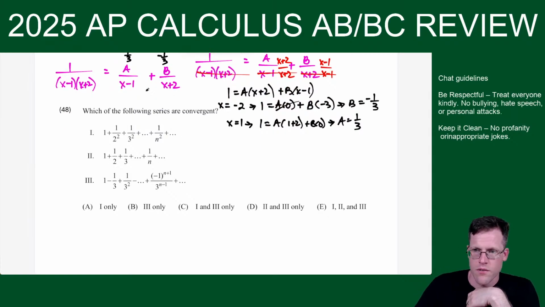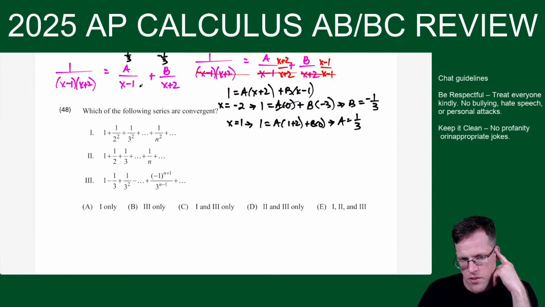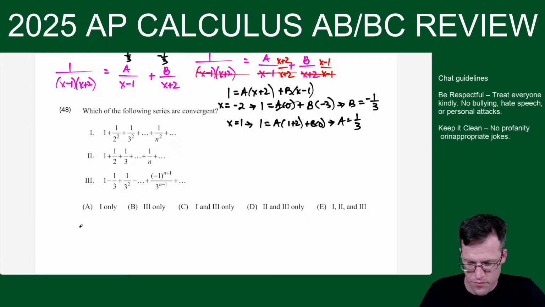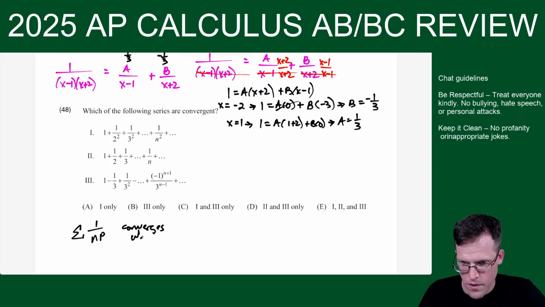All right, this one, spider sense. That's what I tell my students. You need a spider sense. So which series are convergent? You need to know this one. So a p-series converges when p is greater than 1. It diverges when p is less than or equal to 1.